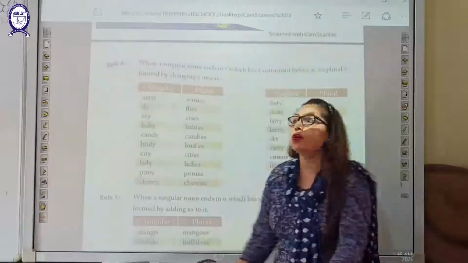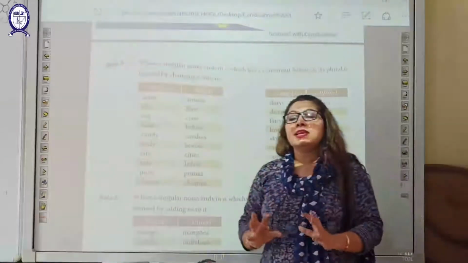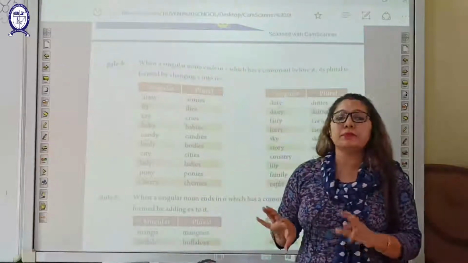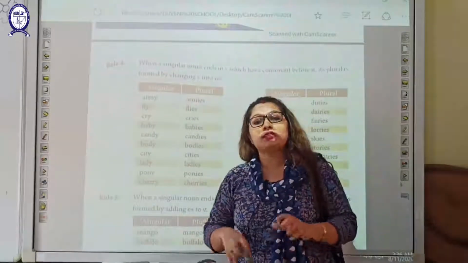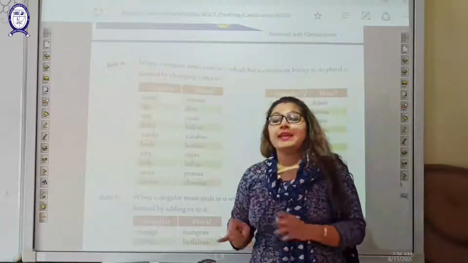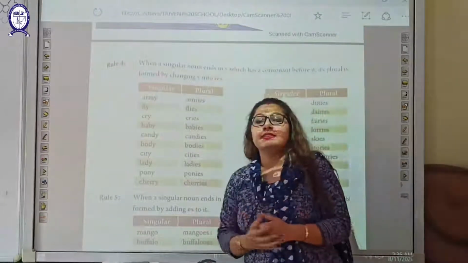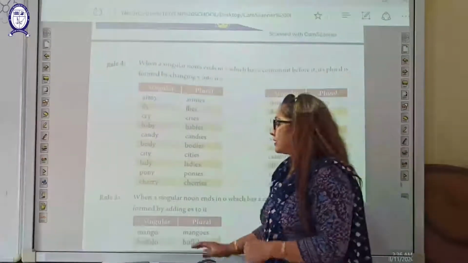So students, what you have noticed in rule number 4, that the letters except vowels are known as consonants. Like the words except A, E, I, O, the remaining letters are known as the consonants.